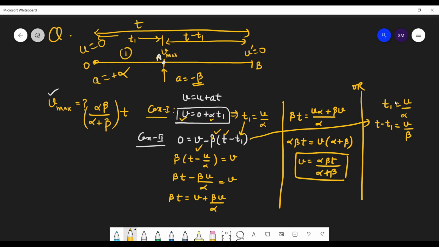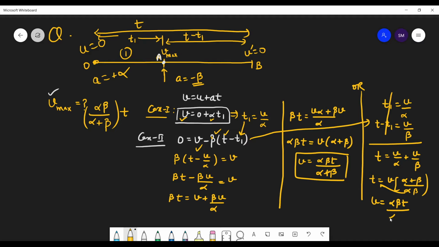So t1 will be removed and t is equal to v upon alpha plus v upon beta. Take v common, you will get alpha plus beta upon alpha beta, and v equals alpha beta t upon alpha plus beta. Yes, this is what you were talking about. So this is a shorter and better way.